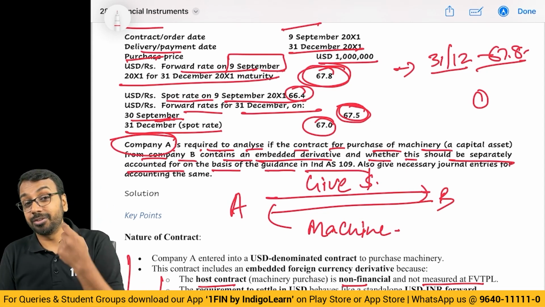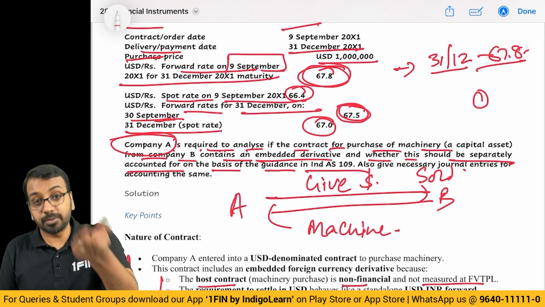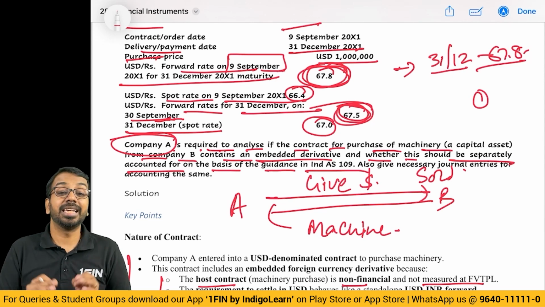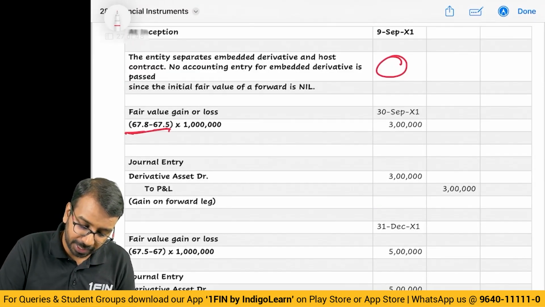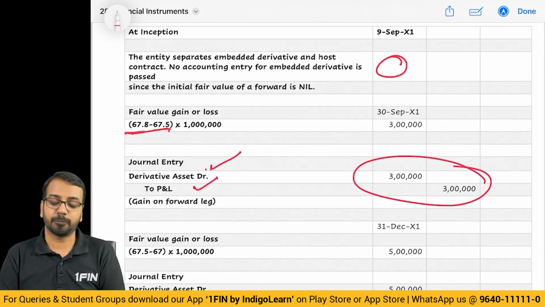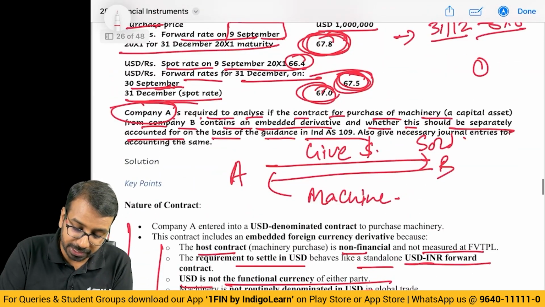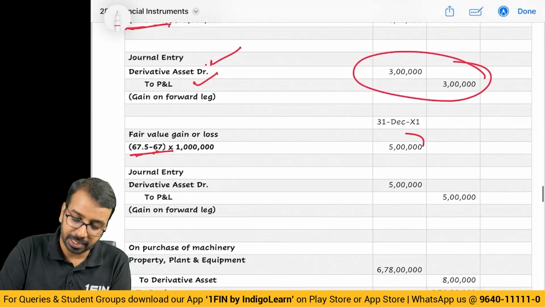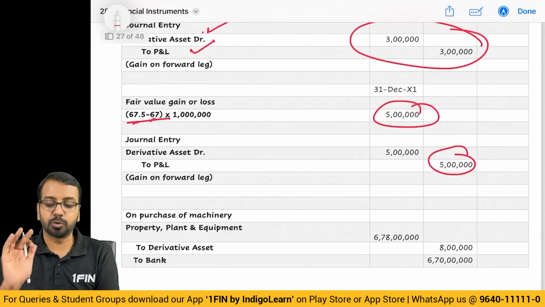Now when I say A will give dollars, can I say A has sold dollar futures? Yes. If I have sold dollar futures, and the price reduces from 67.8 to 67.5, is it a gain or a loss? It is a gain for me. Correct? So I will recognize a gain of the difference. When there is a gain in a derivative contract, debit derivative asset and credit P&L 300,000, or 3 lakhs. Then on 31st of December, what happened? The rate has come down to 67. So again, there is a gain from 67.5 to 67, a gain of 5 lakhs. So these two gains I will recognize.